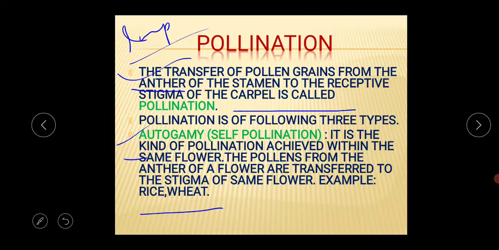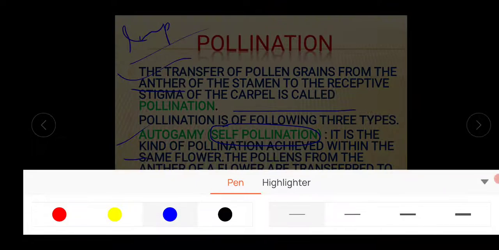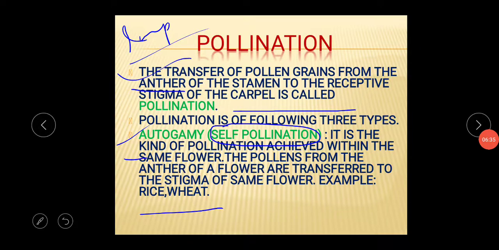So what is the meaning of autogamy? There is one word, self-pollination. Self-pollination means that this pollination takes place within one's own body. It is the kind of pollination which is achieved within the same flower. This is a very important line for your exam. I am highlighting this portion, the same flower. This is a very important word. You have to write this word properly, otherwise you will get nothing during your exam.